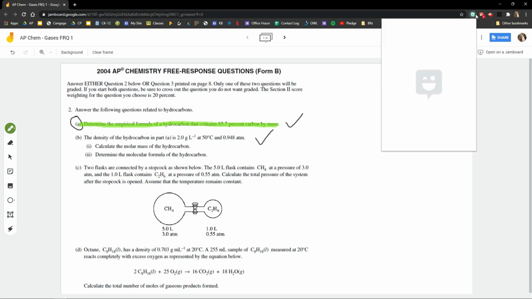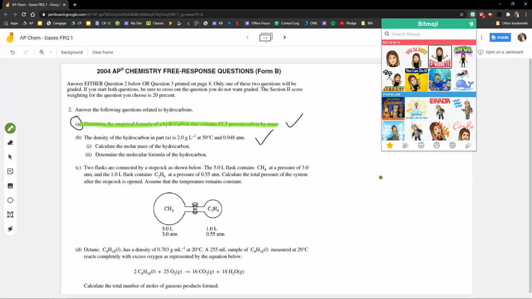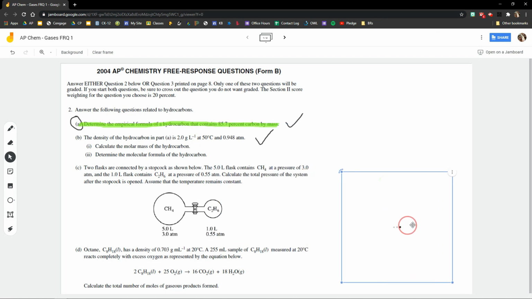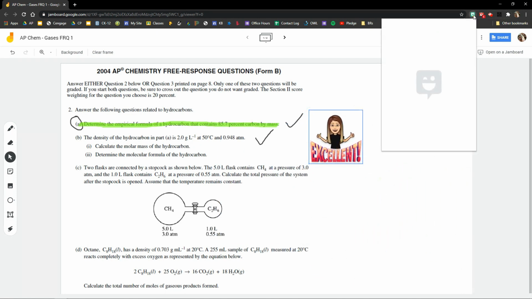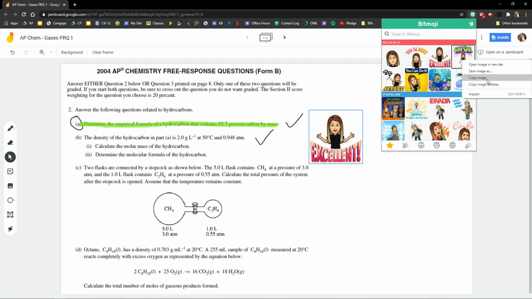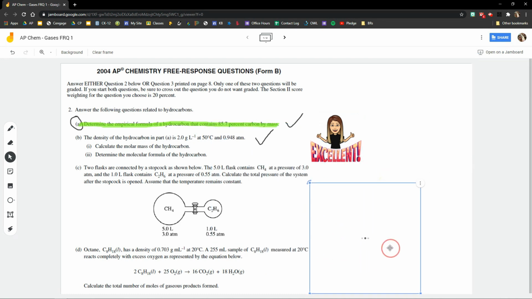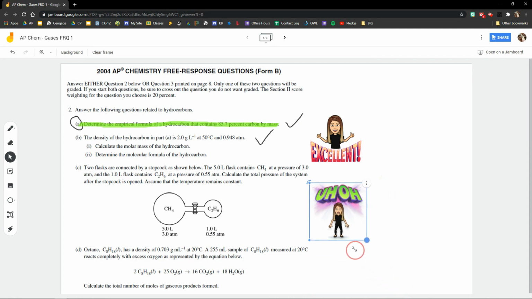One thing that I didn't know that you could do with Jamboard is that you could incorporate pictures of your Bitmoji, for example. So as the students were working on their FRQ, I would go in, and if they did a great job with the question, I would write excellent, and so it would be my Bitmoji. And then some of the students struggled with a couple of the questions, so I would put uh-oh in there so they knew that they had to go back and revise.